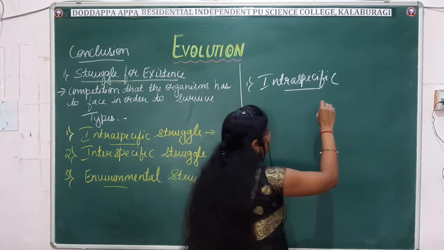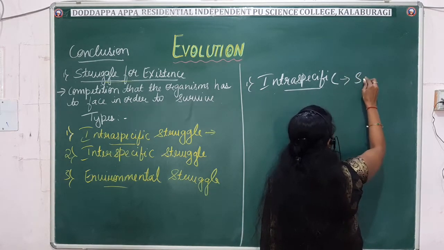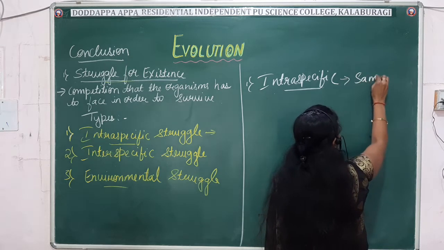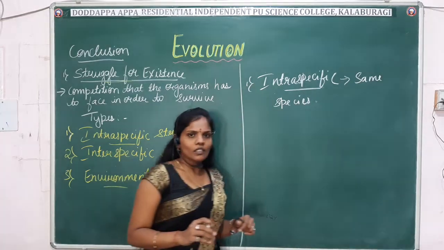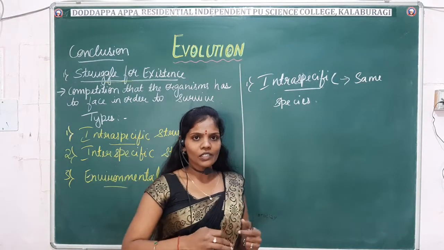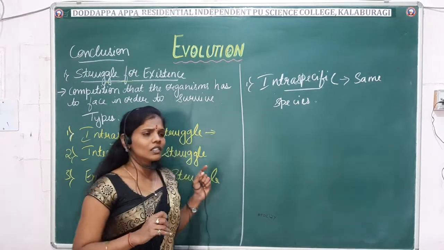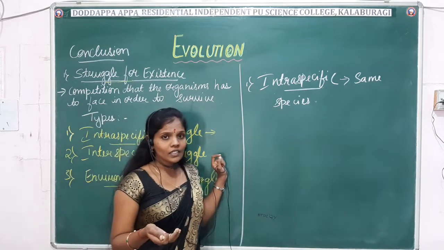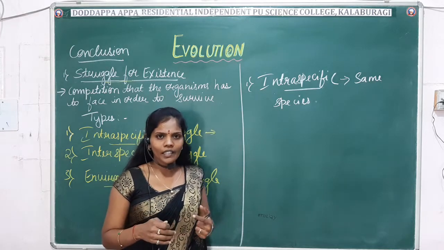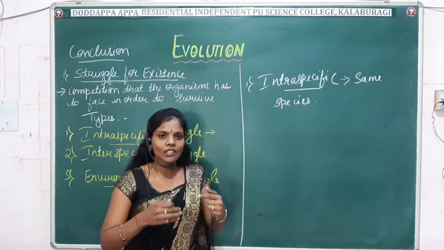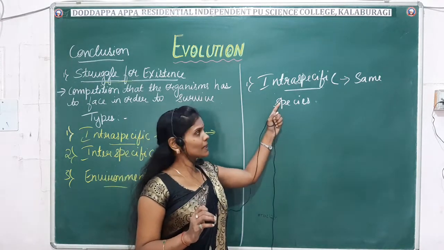Intraspecific means it's a competition which is seen between members of the same species. Within these members of the species, the competition is seen in the intraspecific struggle. So here the struggle may be for the basic needs, either food, clothing, shelter. Right? These are some of the basic needs required for our daily life. For all these basic needs, the struggle is seen between the same members or individuals of the species. That is seen in the intraspecific struggle.